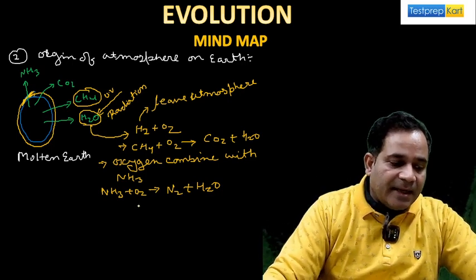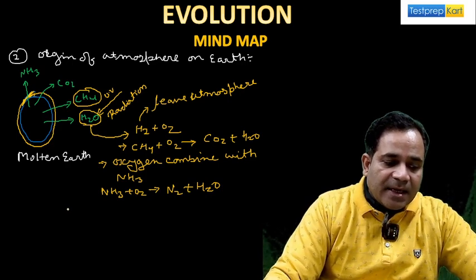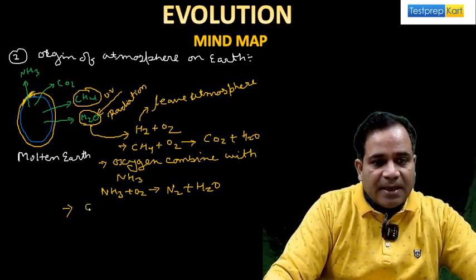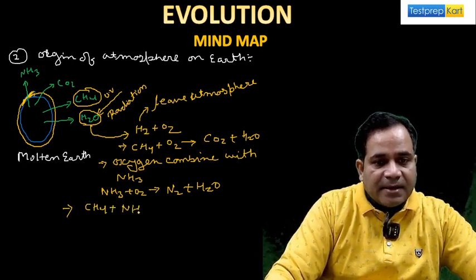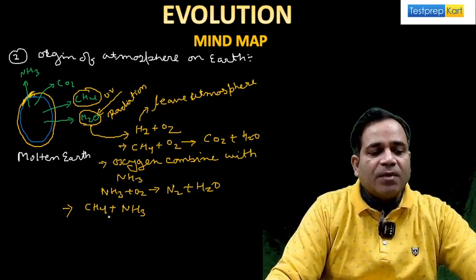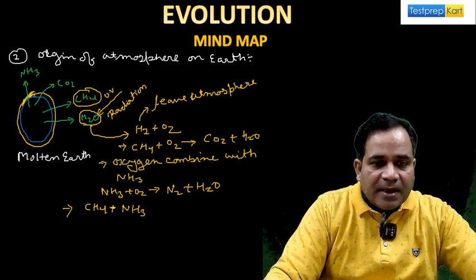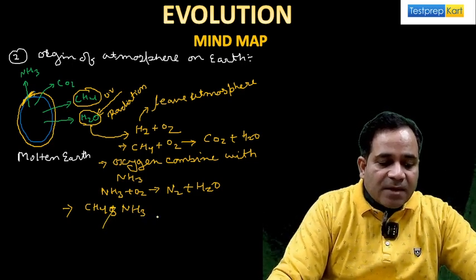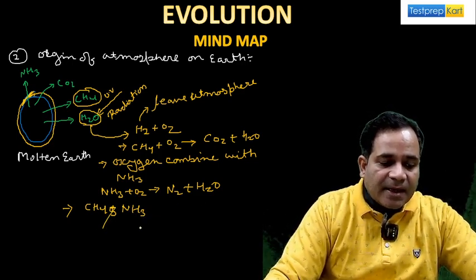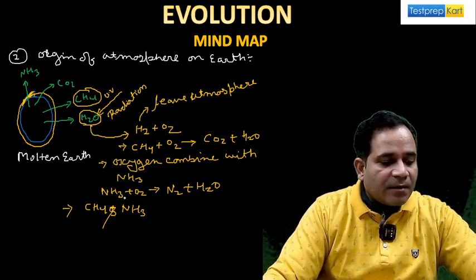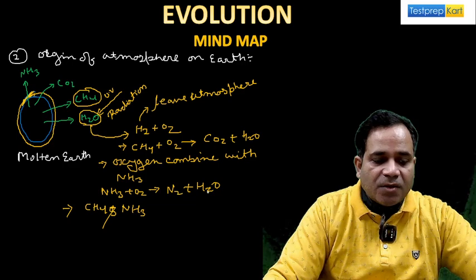And again, CH4 and NH3 combined with oxygen: NH3 combined with oxygen gives N2 plus H2O.